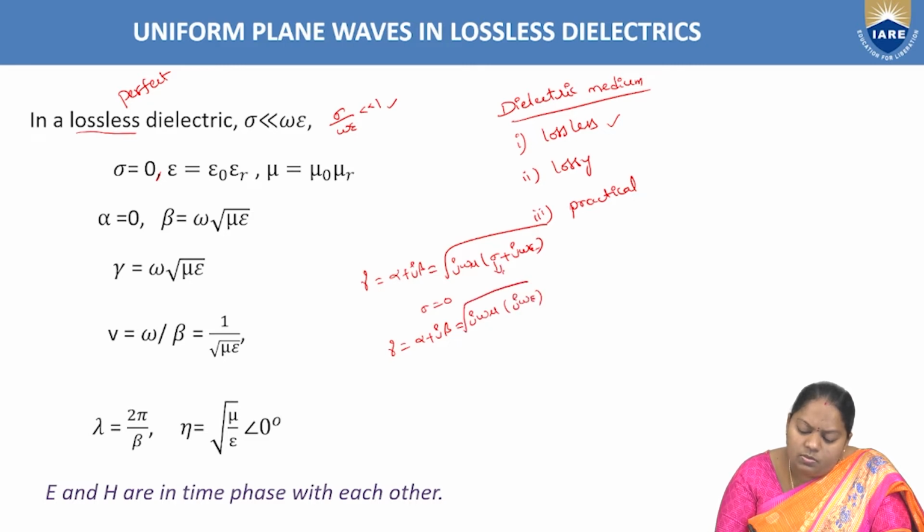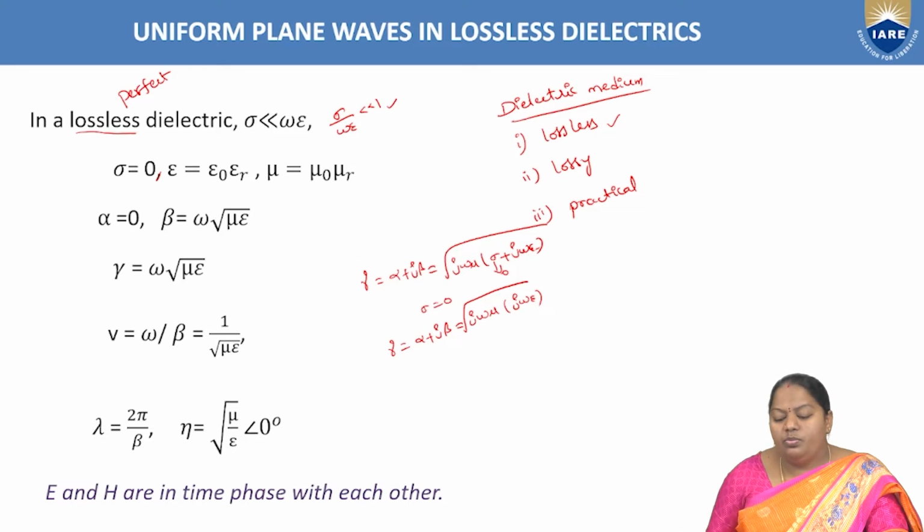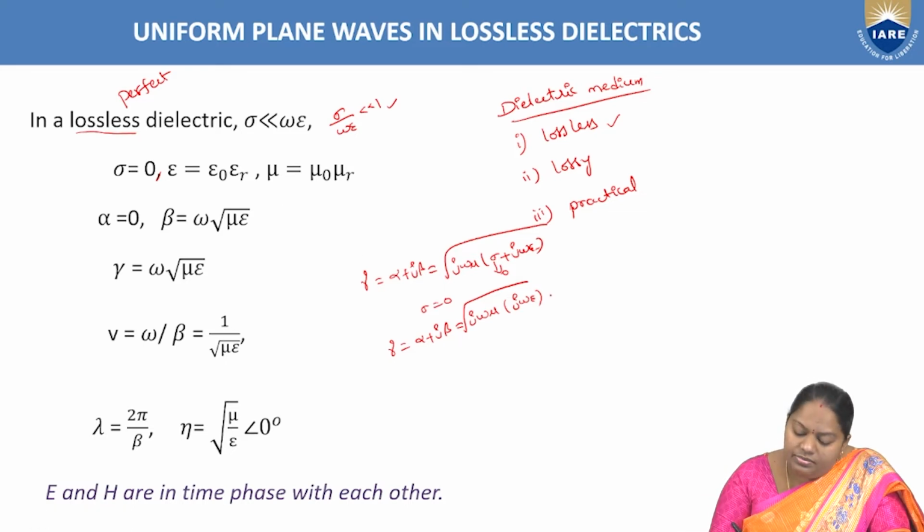Taking it out of the root, it becomes j omega into root mu epsilon, where gamma is constituted in terms of attenuation constant alpha and phase constant beta, right?